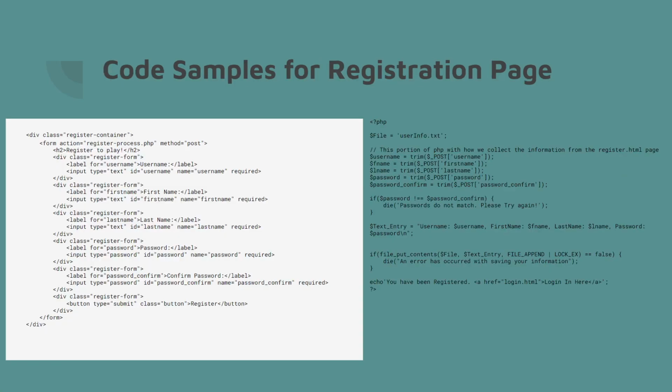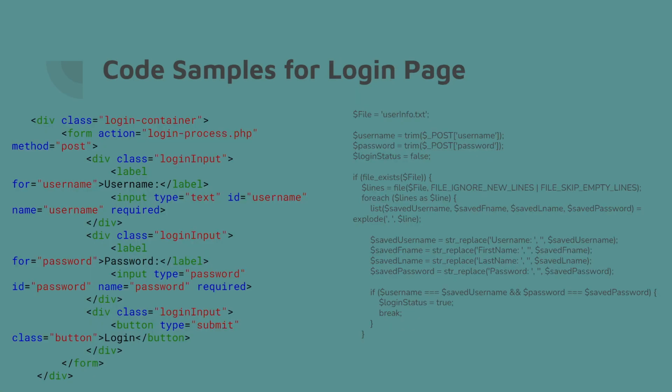This is some of the code sample for the registration page. It's done using forms with the post method, and all the information they enter is taken to the registration process PHP, and you can see that snippet over on the right. And this is the sample for the login page. It also uses forms with a post method, and all the information is processed by the login process PHP script, which you can see to the right as well.